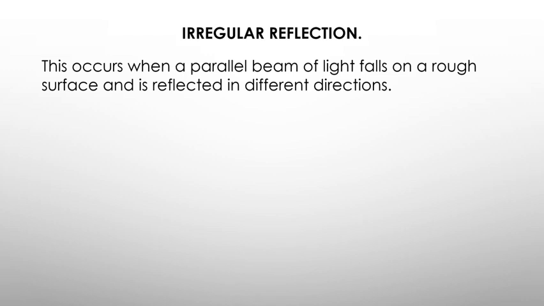How about the other one, which is the irregular or diffuse reflection? What is it all about? It is the opposite of the regular. This one occurs when a parallel beam of light falls on a rough surface and is reflected in different directions. So that is basically what this one is.